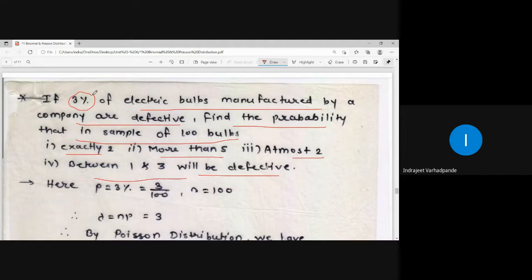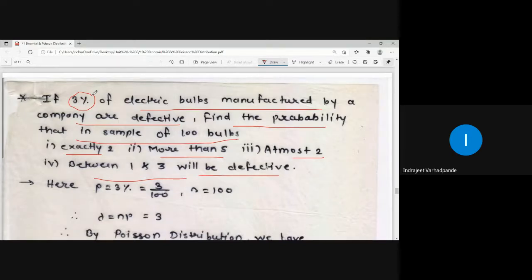Now, in this case, 3% of electric bulbs manufactured are defective. 3% means 3 out of 100, right? Percent means out of 100. So 3% is very, very less; it means 0.03. Whatever manufacturing process is going on, only 0.03 of the bulbs will be defective.